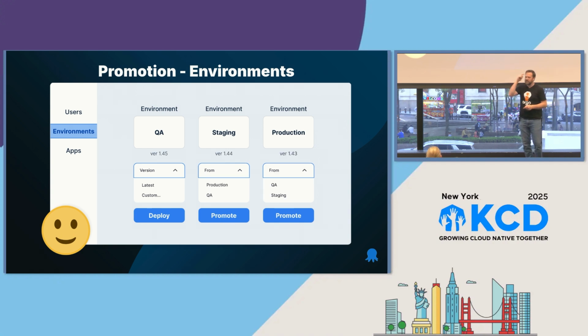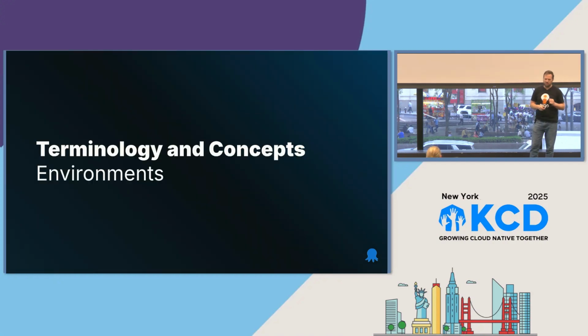Instead of saying, for production I need 1.4.5, I just say, whatever I put in staging, that's what I need to push to production. Behind the scenes, I can at least recognize what the version is when I'm looking at it, but when I'm thinking about a promotion, I'm thinking about taking something from one environment to another. That's what I really want to be thinking about. That's going to make me as a developer happier.